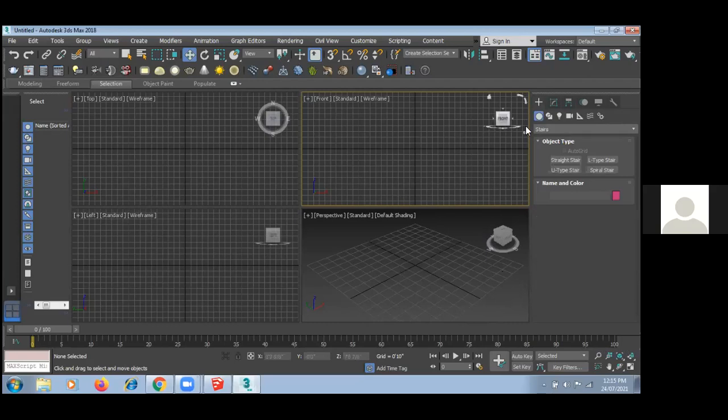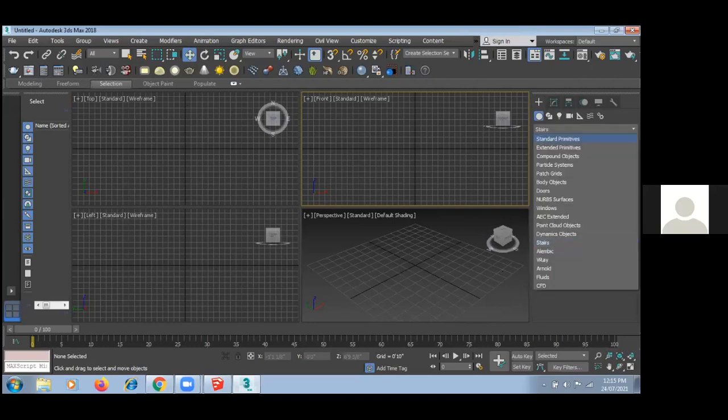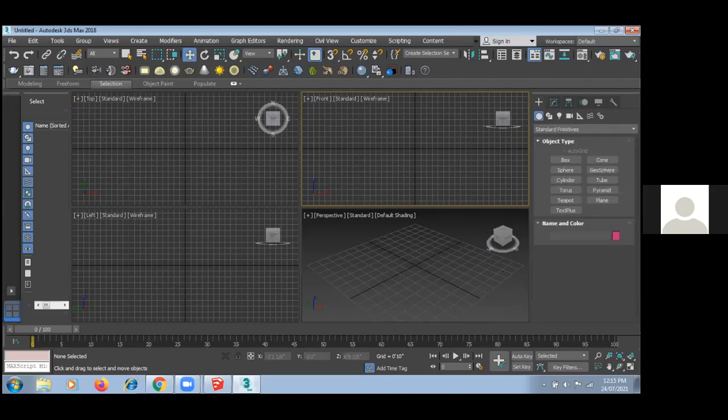Now I'm showing you how to give material like glass. Suppose you want to give material like glass or material like mirror, so how do you create those things? As I mentioned, the first step is to create the modeling. For better rendering purposes, you need good materials.